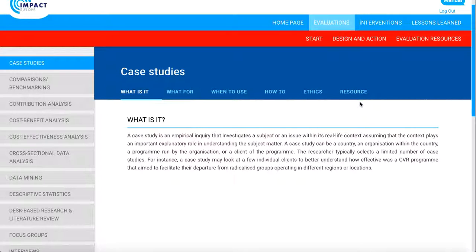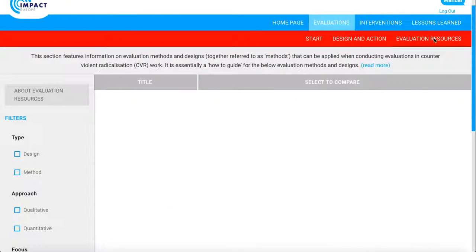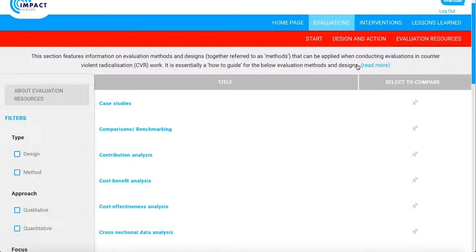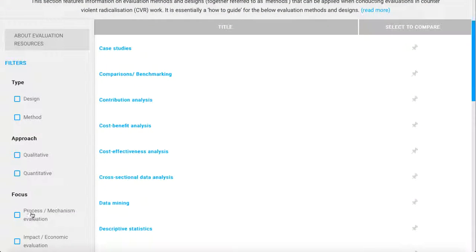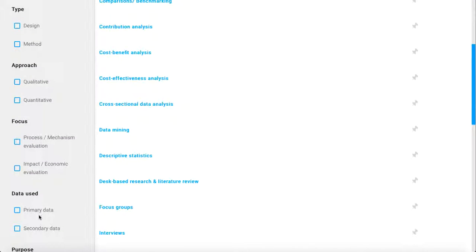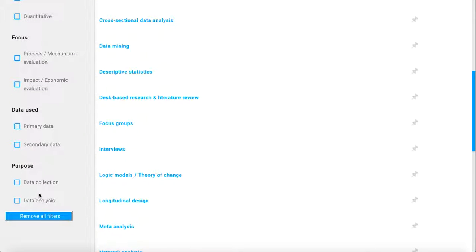Back on the evaluation resource page, you can filter the results according to type, approach, focus, data used, and purpose. You can select two resource types to compare by clicking on the corresponding pin icons and then clicking Compare.